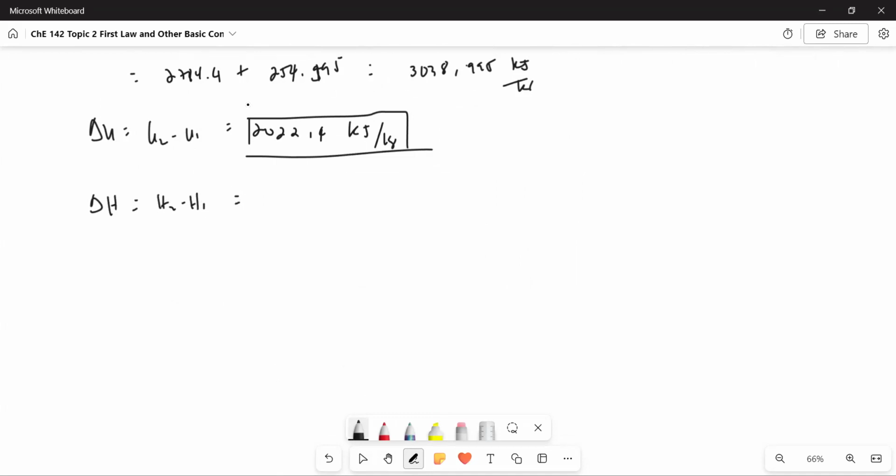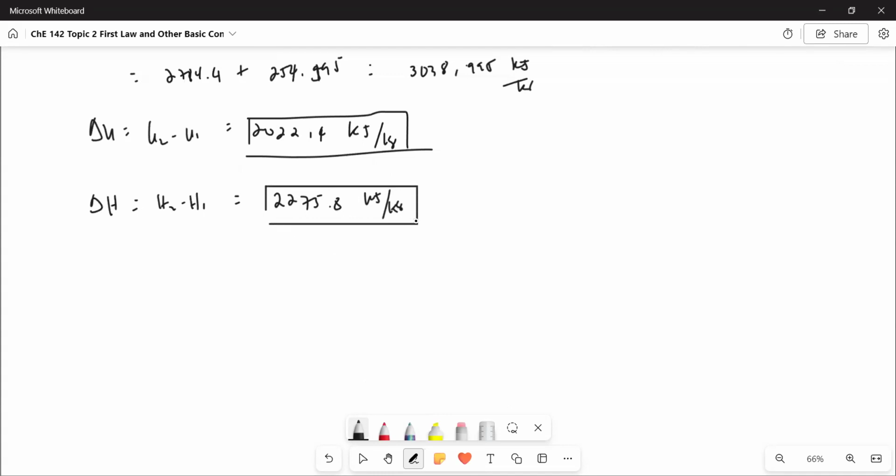I will not write the values anymore, but the answer is 2275.8 kilojoules per kilogram. And that's it for example number 4.